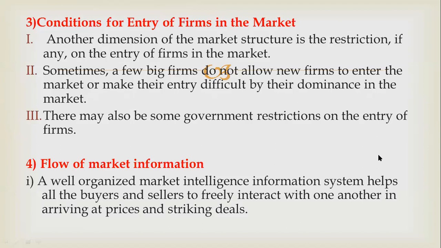Sometimes big firms do not allow new firms to enter the market. For example, you know big firms like Reliance, Tata. So these are the big firms. They are already established, but they do not allow new firms, new companies, to enter in that particular market or make their entry difficult by their dominance in the market. So this situation also happens.